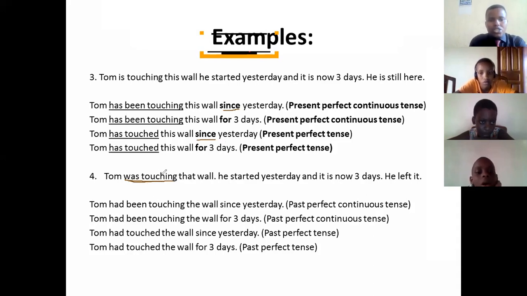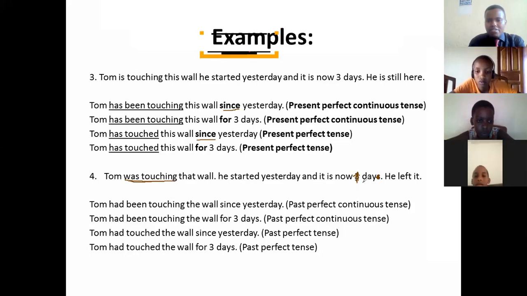He started yesterday and it is now 1 day. I have to write 1 day because from yesterday up to now, it is only 1 day. Now, have you seen the difference? The difference here, he left. Now he's not still touching.